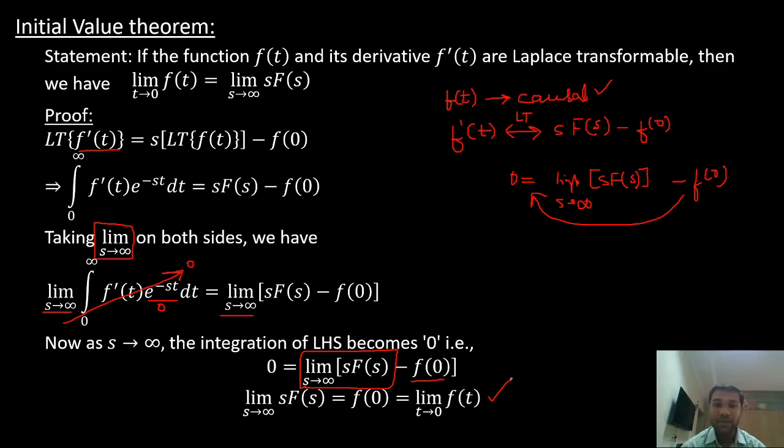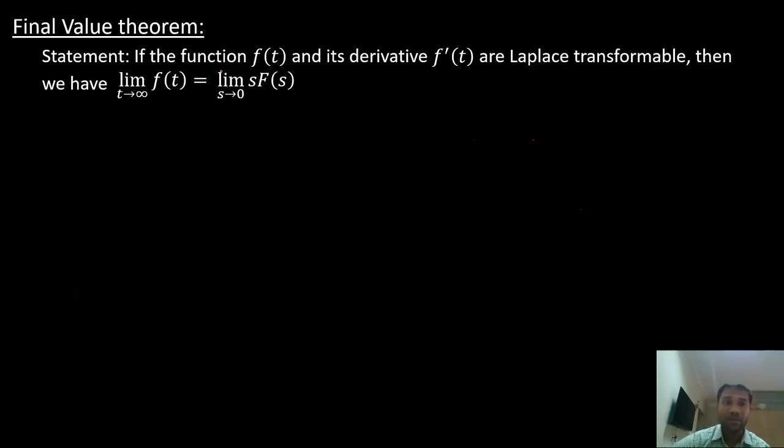So to find the initial value of the time domain signal from the Laplace transform, without doing any inverse Laplace transform, the initial value theorem is used. Similarly, we have the final value theorem. So what does the final value theorem state? What is it used for? It is used to find the final value of f of t, that is limit t tends to infinity f of t. So what is the formula for that?